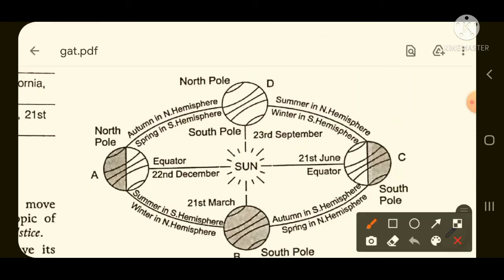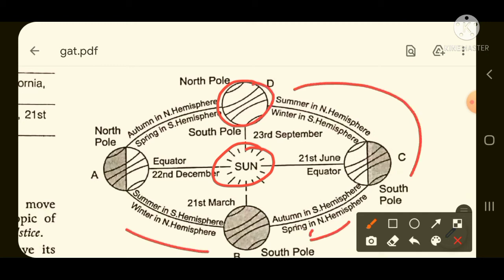Just now you studied about the equinox, the summer solstice, the winter solstice, the vernal equinox and the autumnal equinox. So we will study with a diagram. Let us take this as our sun and this as our earth, and it is revolving around the sun. See, it is revolving.